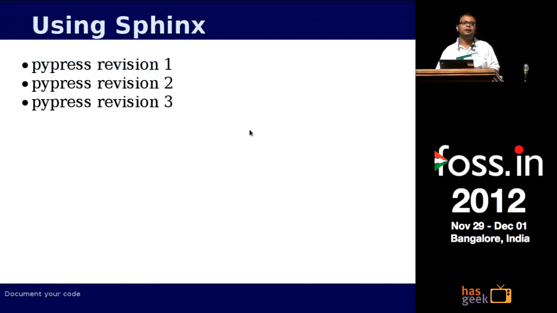So for the next part, I will take three examples. There was a small code which I started writing a long time back. I just gave a name for the demo. PyPress is basically a Python module to connect to our WordPress and do basic things: create blogs, edit blogs, get categories, add a category title. So it's a very small API, and we will see how we can actually improve the code through documentation and how to go ahead with this.